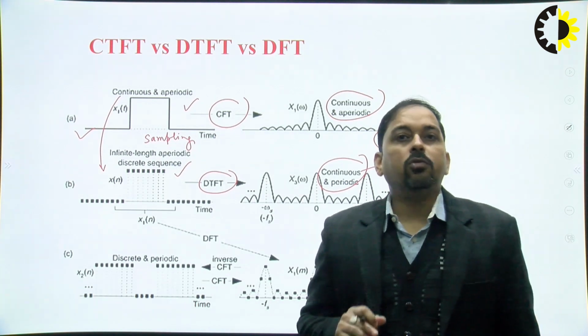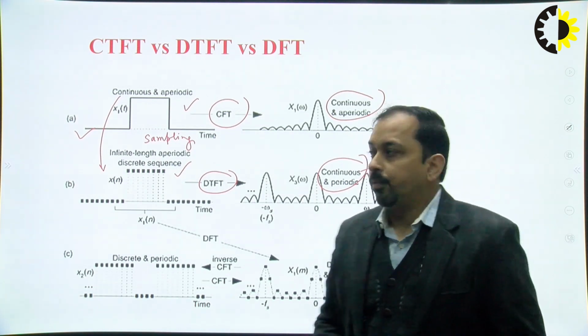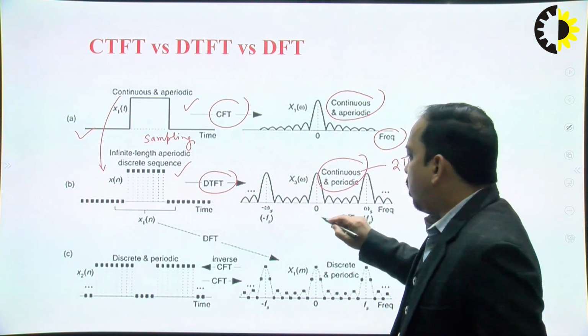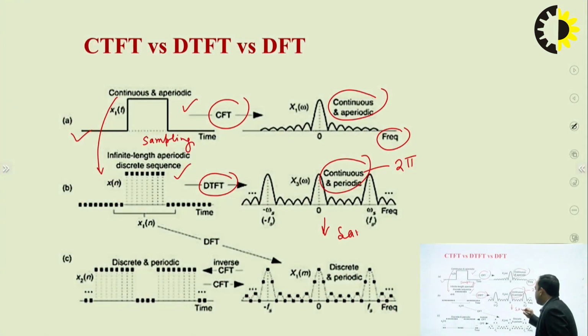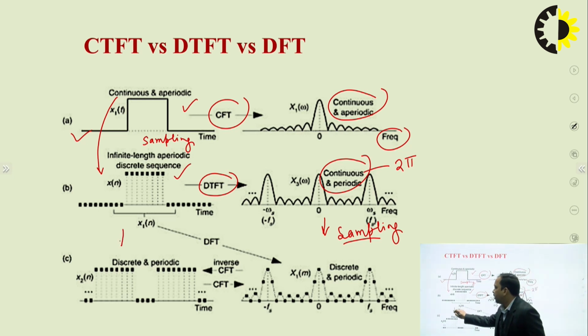Now if we talk about the discrete Fourier transform, if we perform the sampling in the frequency domain, sampling in the frequency domain results in the periodicity in the other domain. Meaning the time domain signal will now be the periodic version of the above signal.